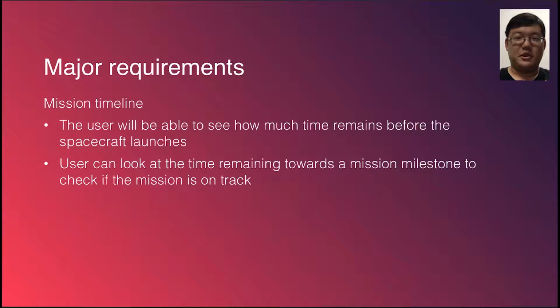Our second major requirement is to display a mission countdown to launch and a milestone timeline to see if the mission is on track, detailing what the goals are for each milestone and the time remaining to reach those goals.